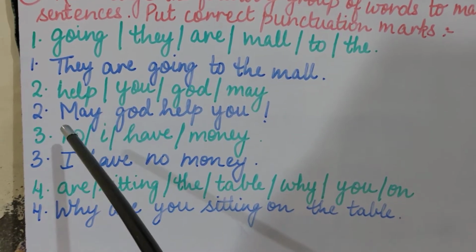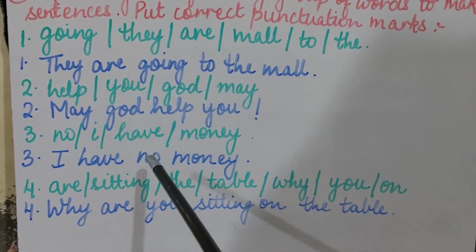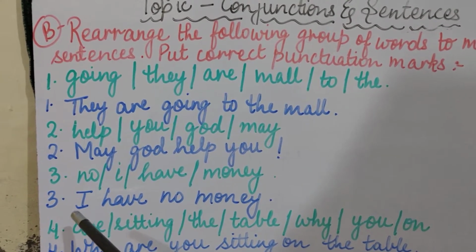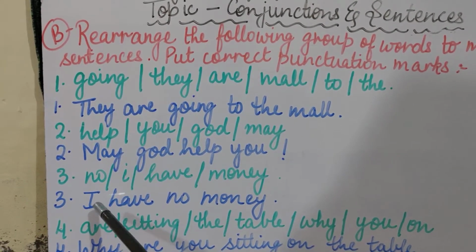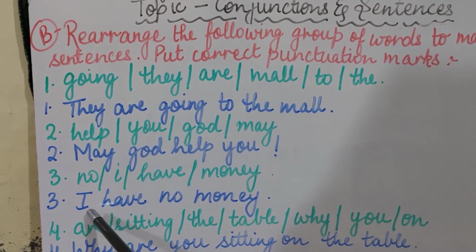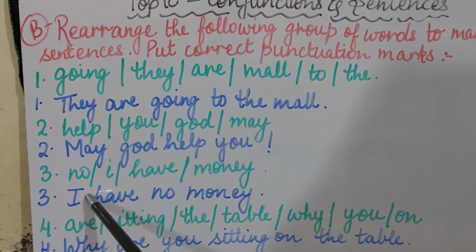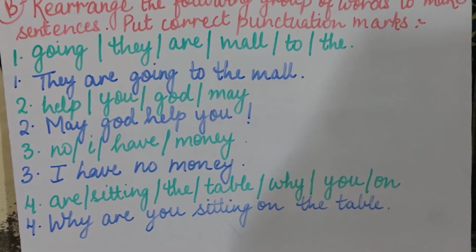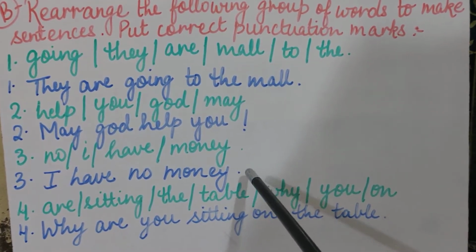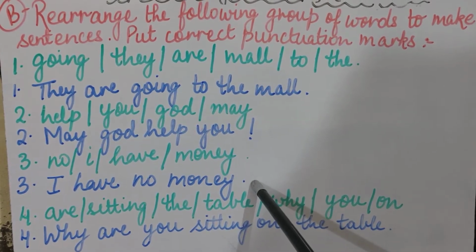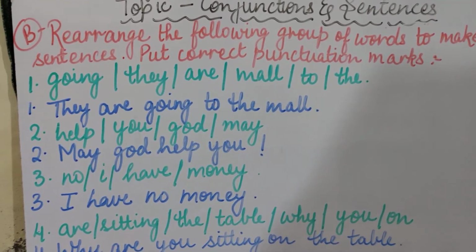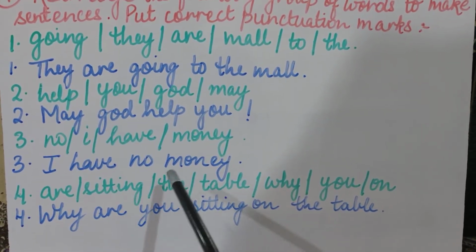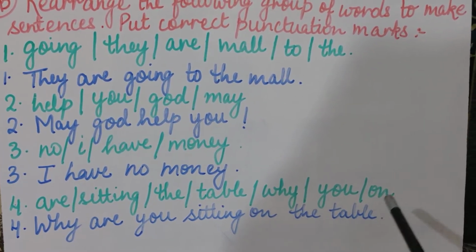Now coming to the third sentence: no, I, have, money. Okay, now again this is not making any sense. So what we will do, we will rearrange these group of words and we will make a complete proper sentence with proper sense. I have no money. I don't have any money. This is a simple sentence. So we will be putting a full stop as punctuation mark. Clear?